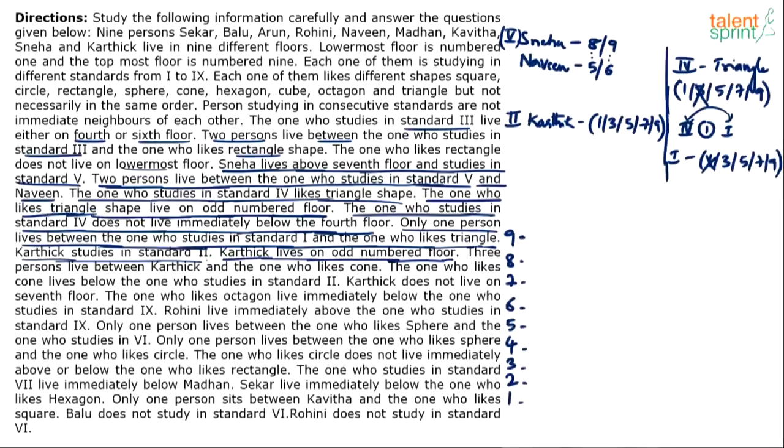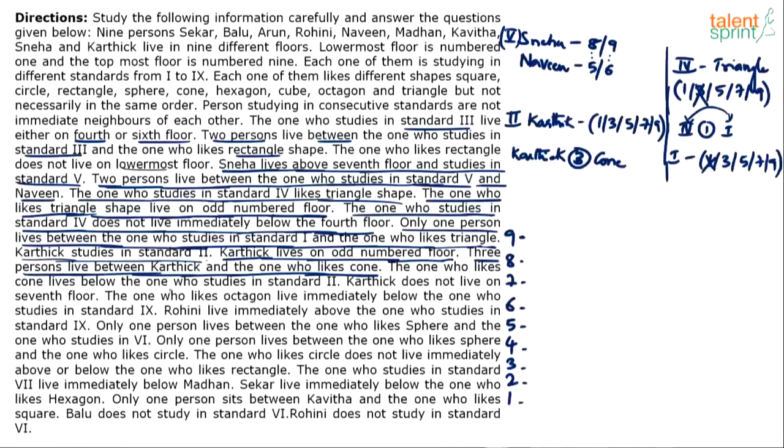Okay. 3 floors between Karthik and Cone. There are 3 floors between Karthik and Cone. So Karthik and Cone will have 3 floors between them. I mean, nothing has been put on the map yet, but just all representations. Karthik and Cone will have 3 floors between them.